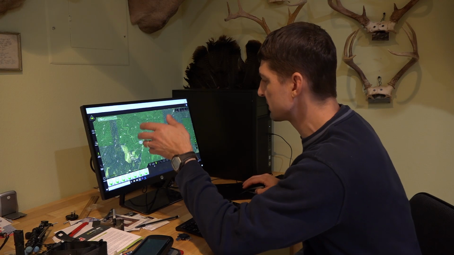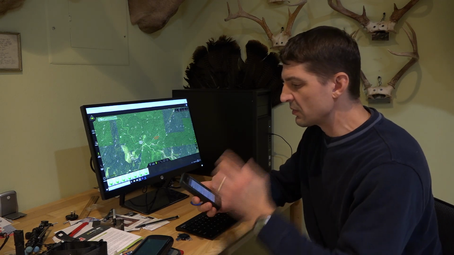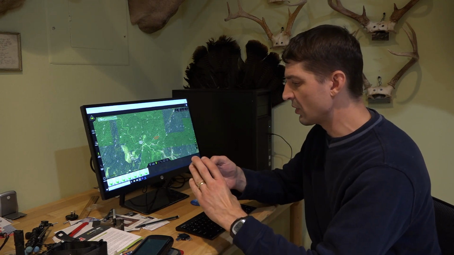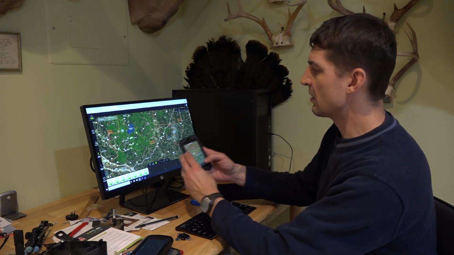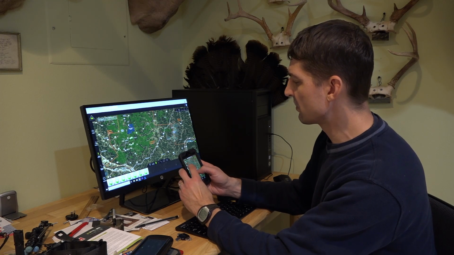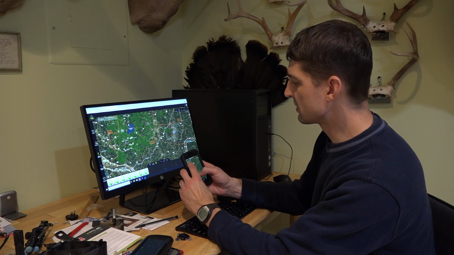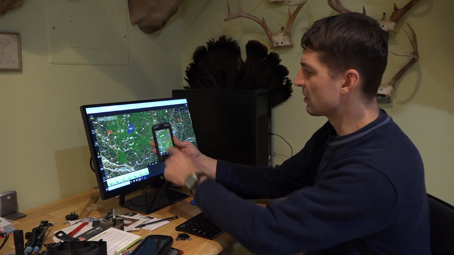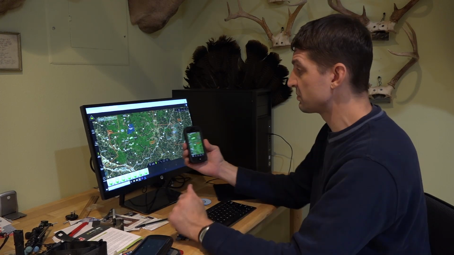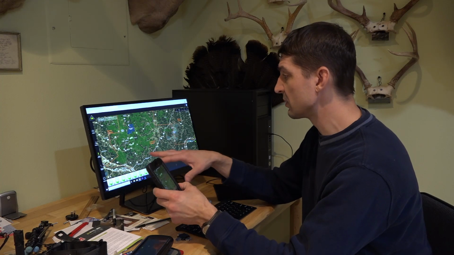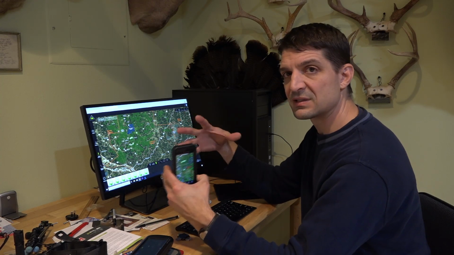You can mark your waypoints, and this translates directly onto my phone. Actually, let me pull my phone out. And so these waypoints that I've been putting in for Ohio, right here, let me zoom out a minute. So now I have my phone. I'm zooming in with my phone, and as you can see, those waypoints are right there on my phone automatically. I put them in on my computer where I have my nice big screen. So anytime I, on either device, put in a waypoint or make an adjustment, it automatically syncs, which is nice.